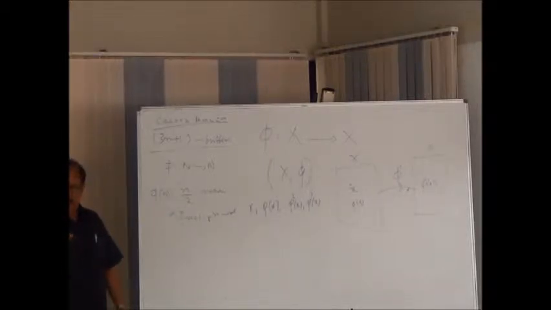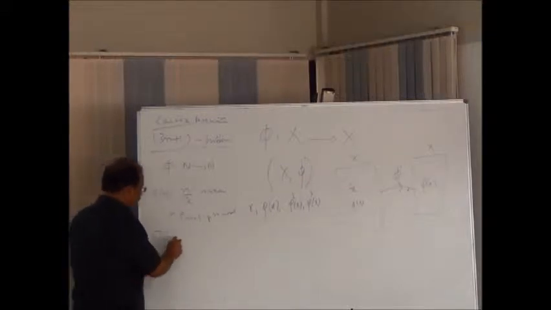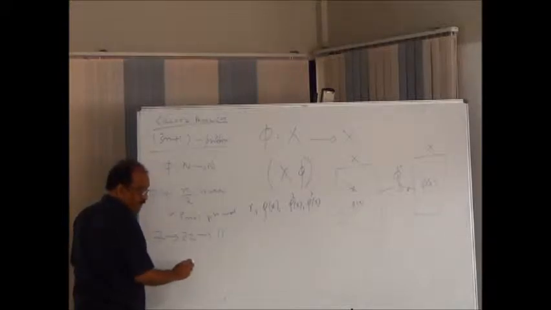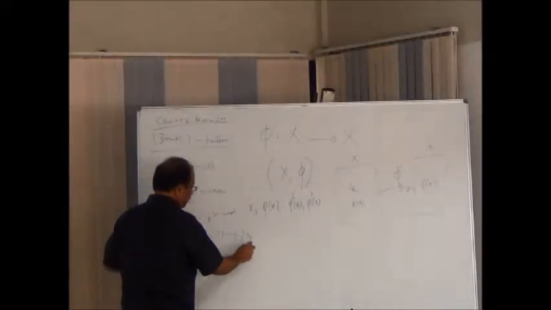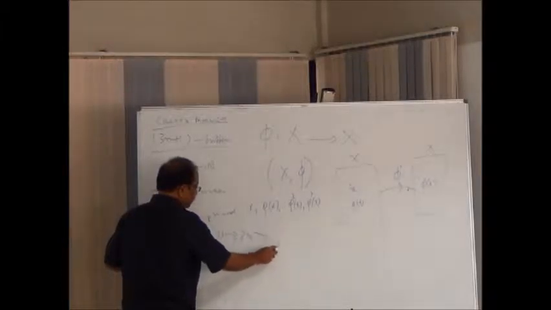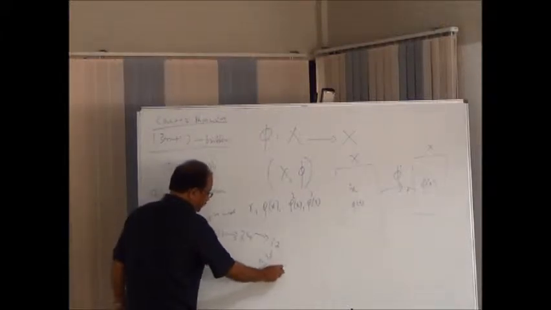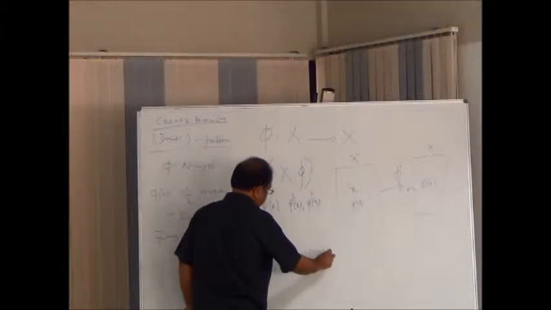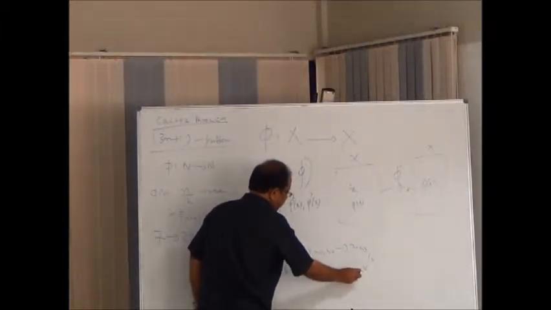For example, I take 7. 7 is odd, so 7 goes to 22, goes to 11. 11 is odd, so it goes to 34. Correct me, it is 17. 17 is odd, it goes to 52, then 26, 13, 40, 20, 10, 5.